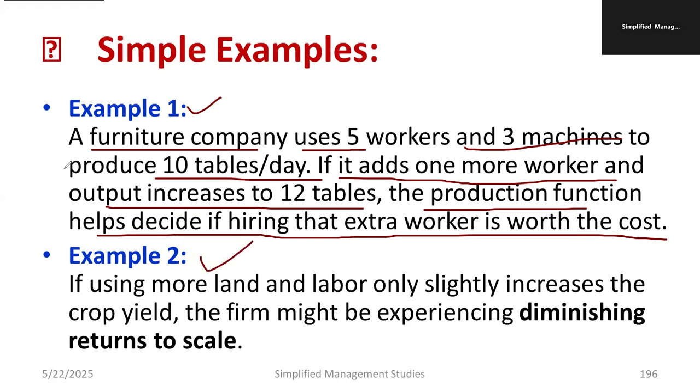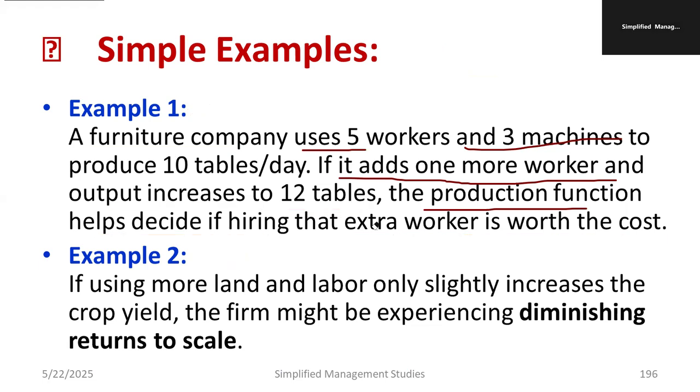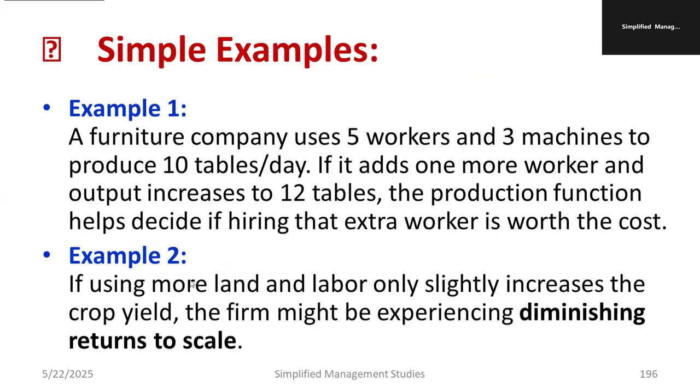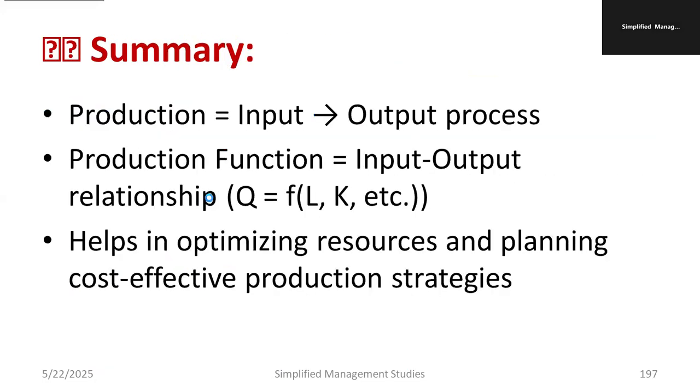This is another example that you can go through. Using more land and labor only slightly increases the crop yield. The firm might be experiencing diminishing returns to scale. We already studied the different types of scale; you can see decreasing returns comes under this second example. So ultimately, we discussed what production is, a process which converts input to output. Production function is nothing but the relation between input and output, Q = f(L, K, etc.). It helps in optimizing resources and planning cost-effective production strategies. The third point is very crucial from our managerial perspective.